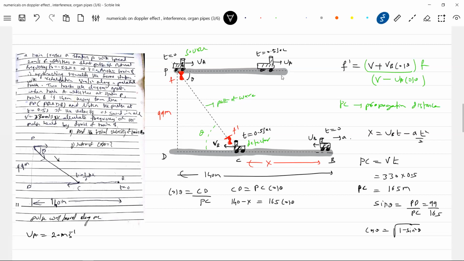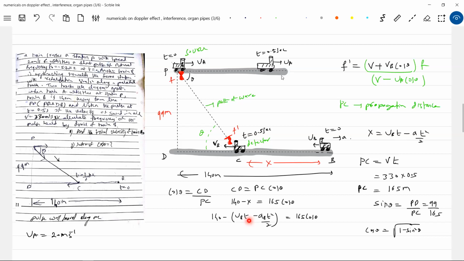So now I'll substitute all the things. 140 minus, what is x equal to? UBT minus ABT square equal to 165 cos theta. We know the value of cos theta. If you know cos theta, then we'll get x. After getting x, you know t, you'll get UB. You can work it out either way.